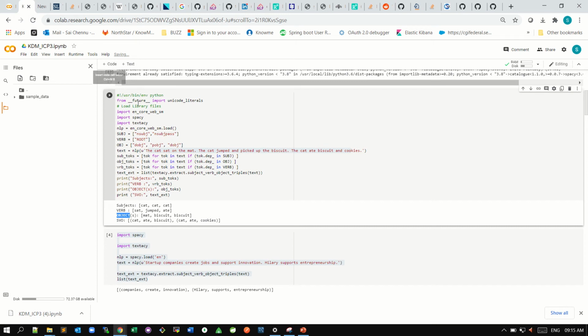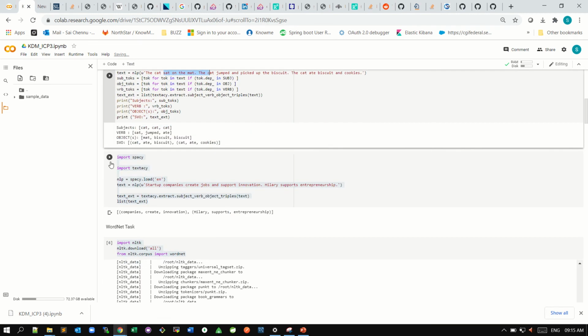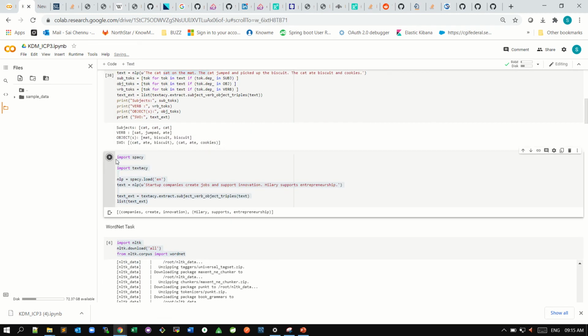There are two types: information extraction and information retrieval. We are extracting information from this sentence. As you can see here, this is more structured compared to this one. Like this, we're going to do some operations related to triplet extractions. In this sentence, it will give clear extracted data. This is how the multiple extraction works.